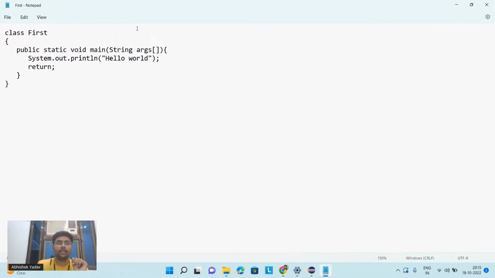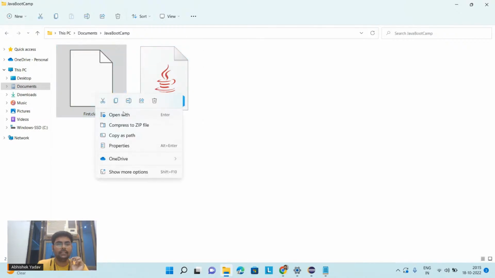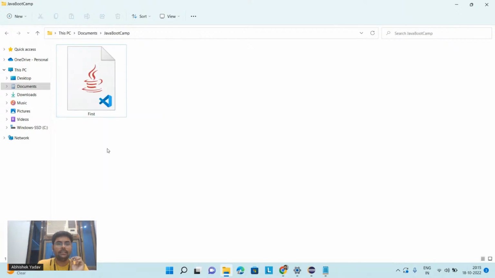After writing the source code, what we have to do, we have to save the source code with .java extension. Okay, we have saved the source code with .java extension. After that, let's delete this one again, and you can see I have a source code that is written that is stored inside my .java file.